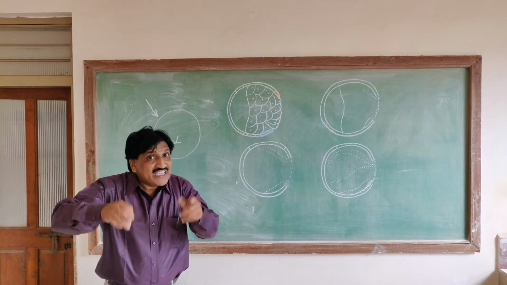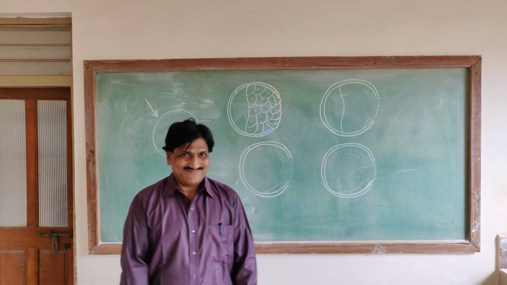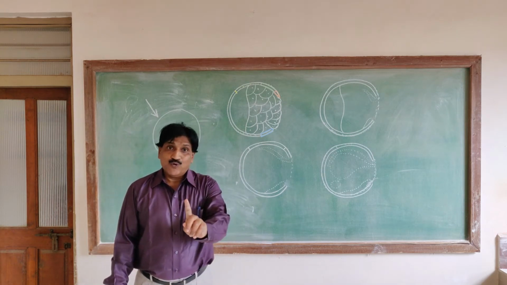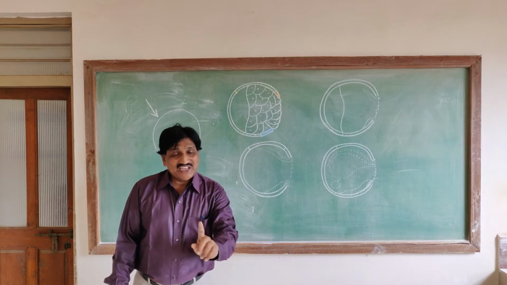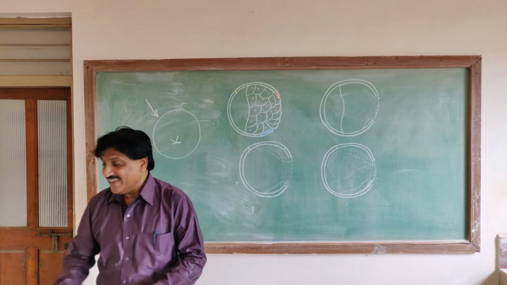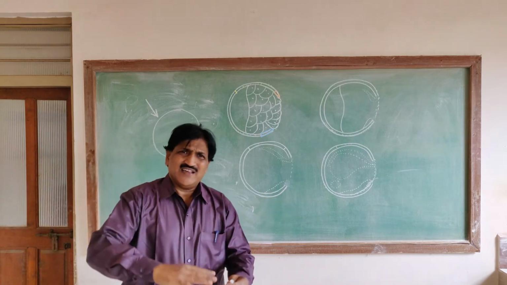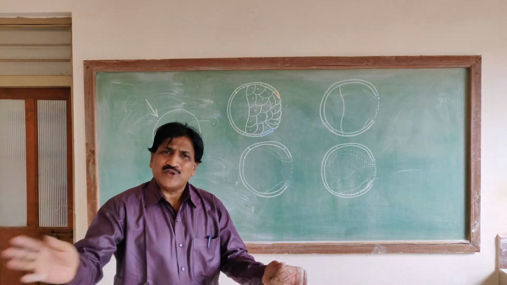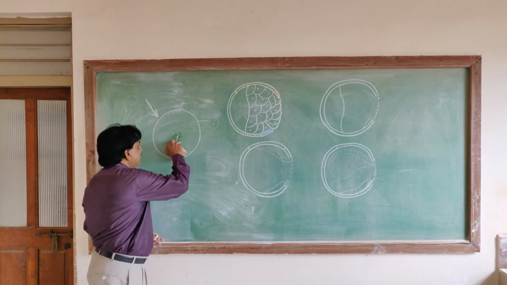The blastopore is formed because of the invagination of the macromeres. Afterwards, the invaginated cells develop into the endoderm.